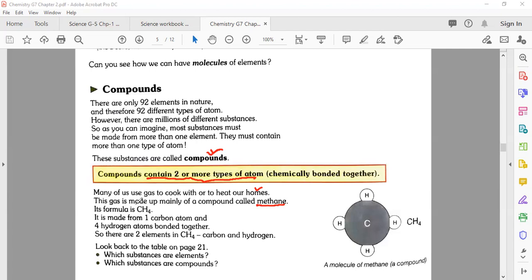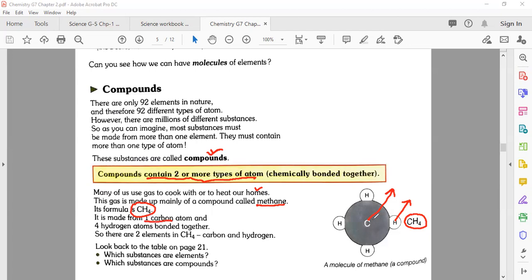Its formula is CH4. What is CH4? C represents carbon, and H represents hydrogen. So that's the reason its chemical formula is CH4. Now it is made from one carbon atom.